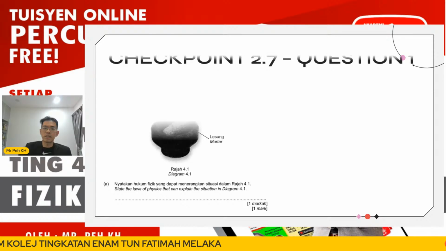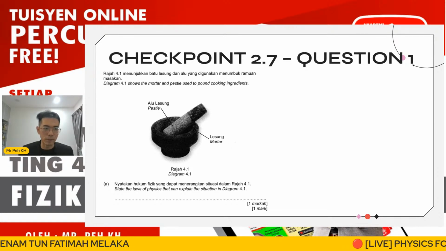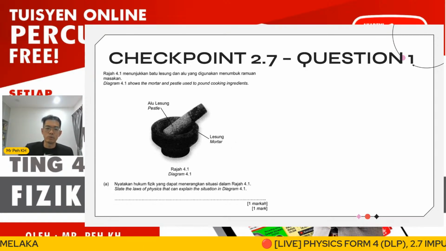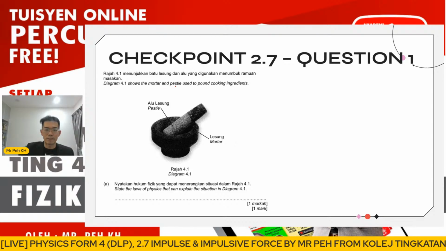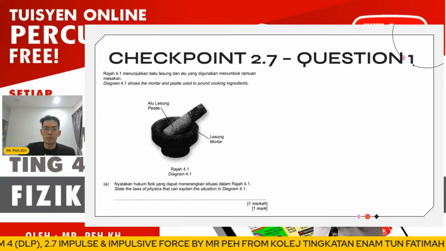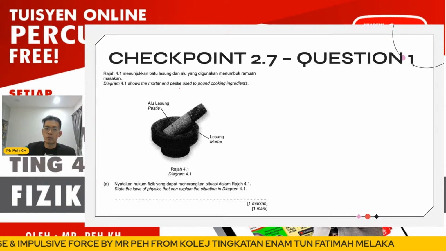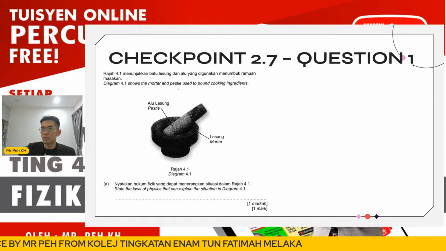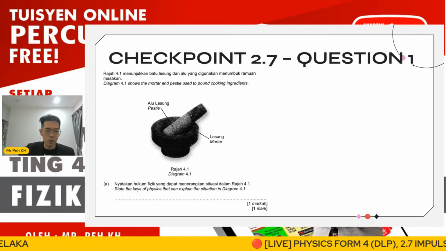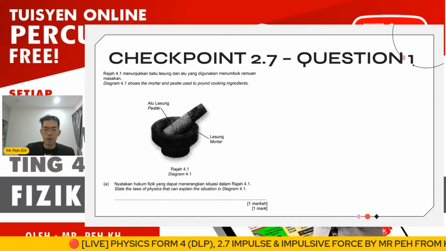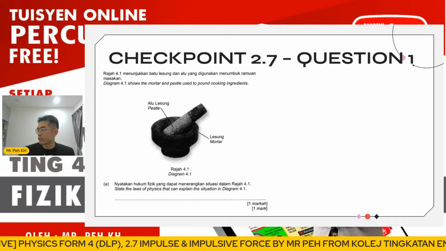Okay, let us start our first question. The first question is related to the application of impulsive force, in the example of the mortar and pestle. If you still remember how we explained the mortar and pestle, they are hard materials, so we want to produce a large impulsive force. The first question: state the law of physics that can explain the situation in Figure 4.1.